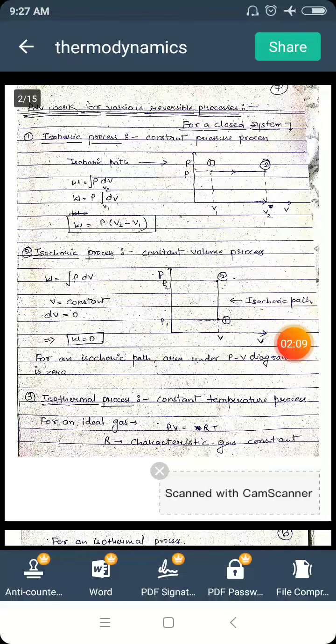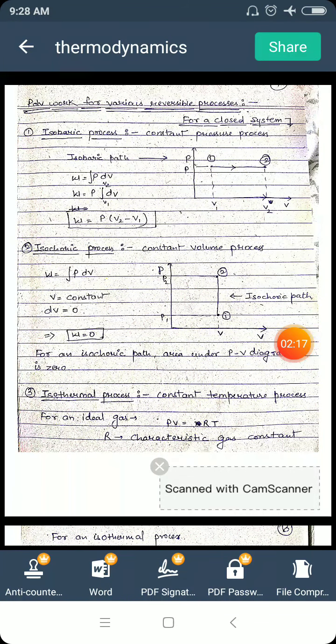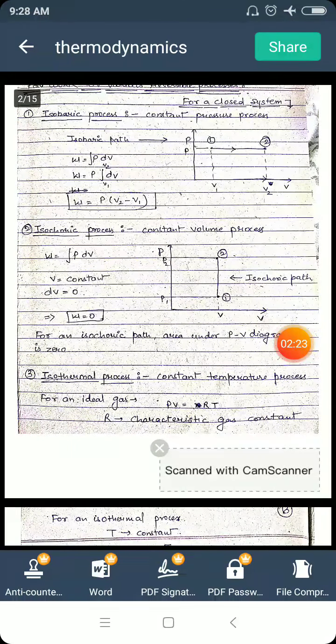Next is isochoric process or constant volume process. In the PV diagram, the system goes from state 1 to state 2. At state 1, the pressure is P1 and volume is V, and at state 2, the pressure is P2 and volume is V. We can see here that the volume is constant throughout the transition from state 1 to state 2.